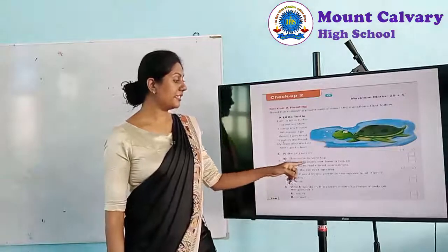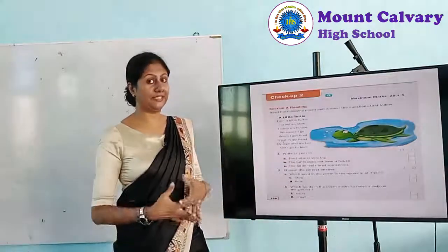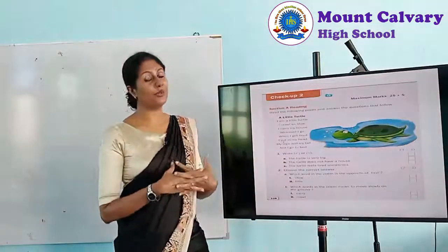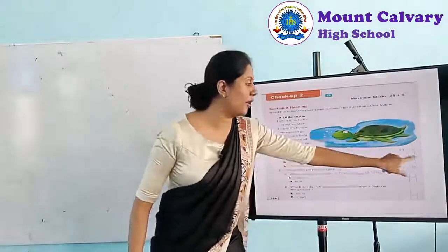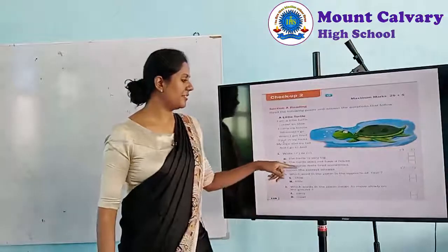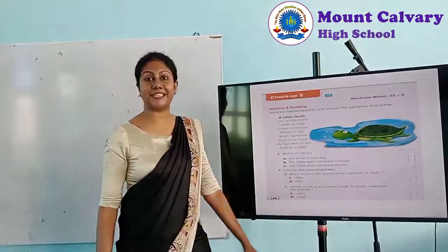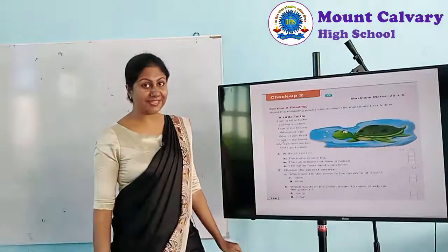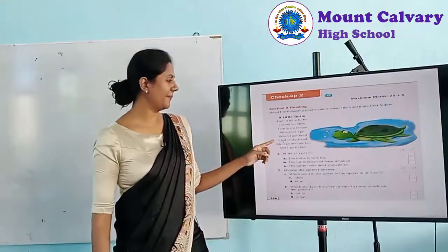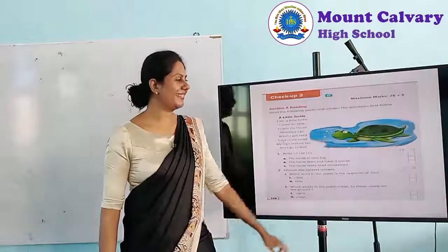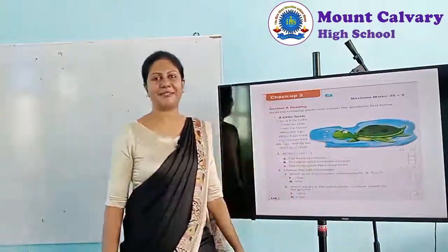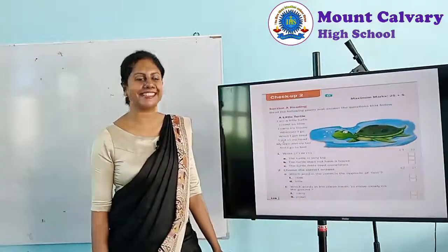The turtle does not have a house. It has a house. What is its house? Its shell. So that is also wrong. Put a cross. The turtle feels tired sometimes. Does it feel tired sometimes? Yes, yes. When I get tired. So that is correct. So you can put a tick. That statement is true. Right. The next one.